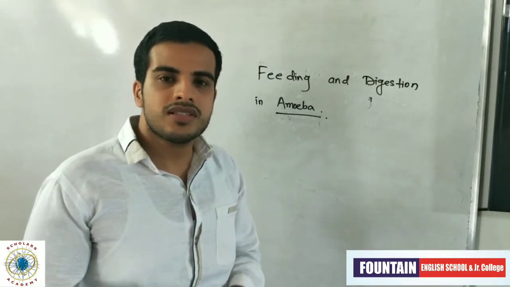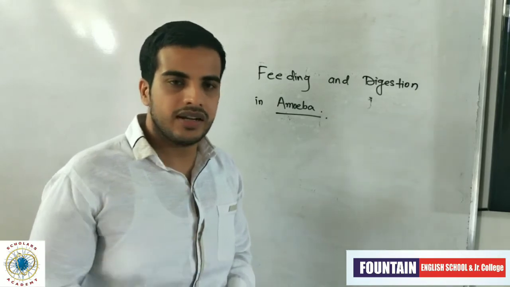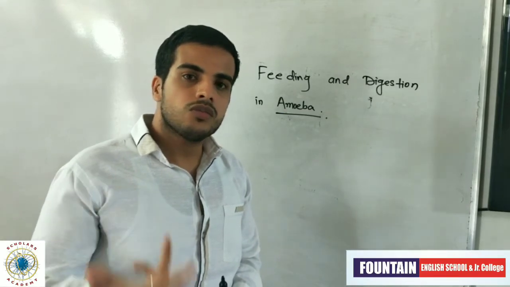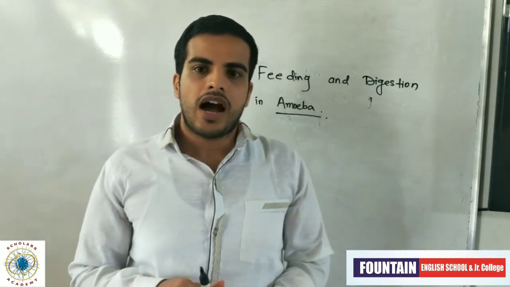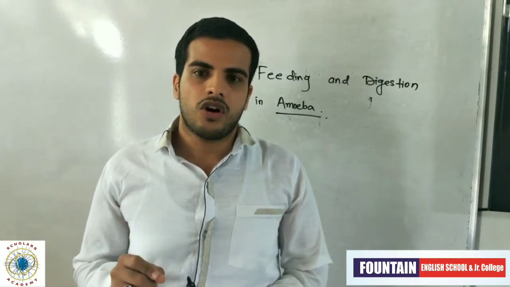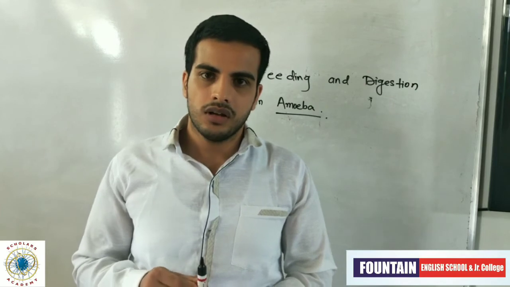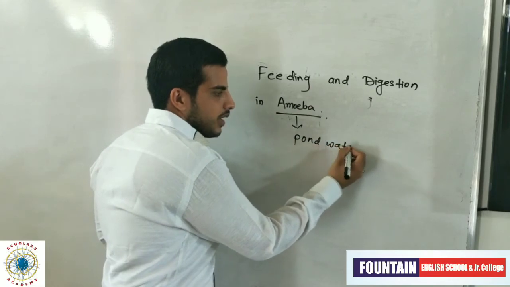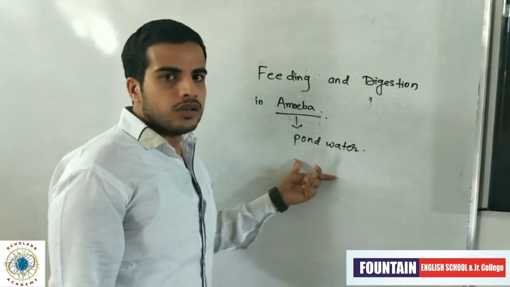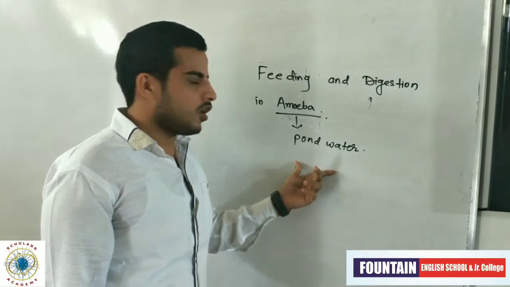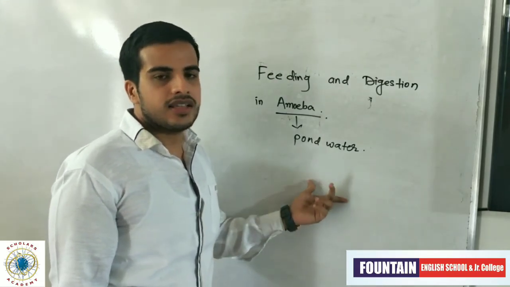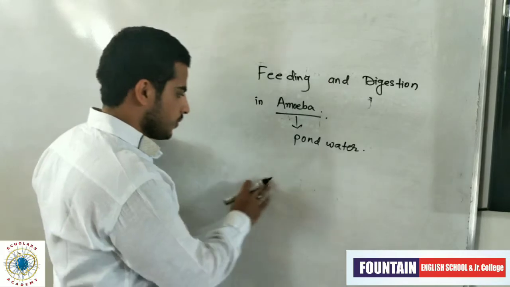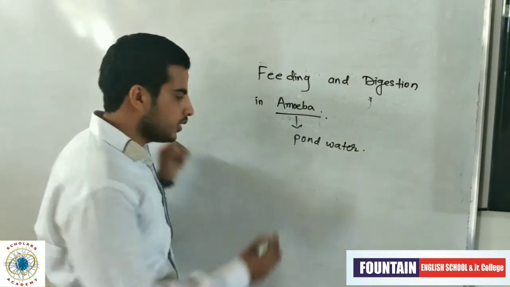It is unicellular, meaning it has one cell. Uni means one, single, and multicellular means those animals which contain two or more cells. Amoeba is a microscopic organism found in pond water. As I already told you, amoeba doesn't have any mouth or stomach. Then the question arises in our mind: how does amoeba feed, or how does amoeba consume its food?